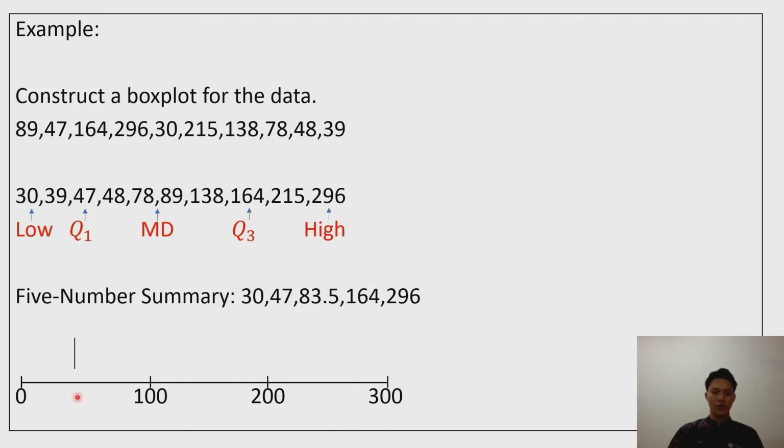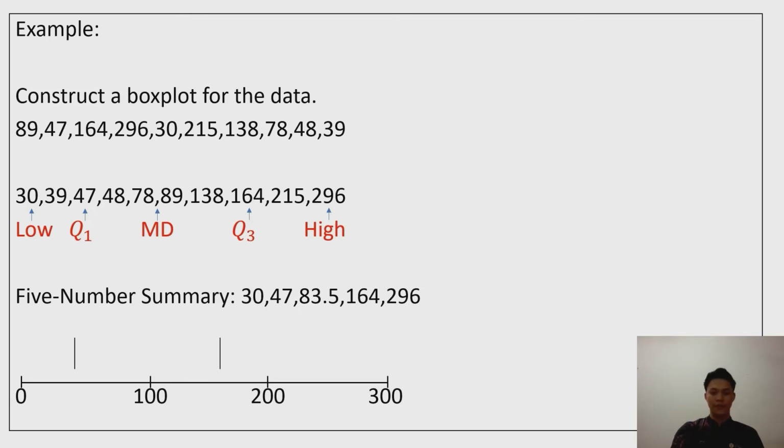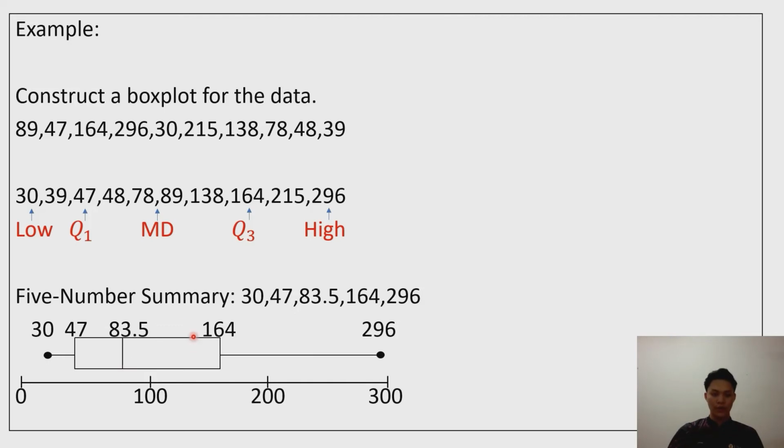Next, draw a box with vertical sides through the first quartile and third quartile, and draw a vertical line through the median. Next, draw a line from the minimum data value to the left side of the box, and finally, a line from the maximum data value to the right side of the box. And our box plot is now complete. That's all from us. Thank you.